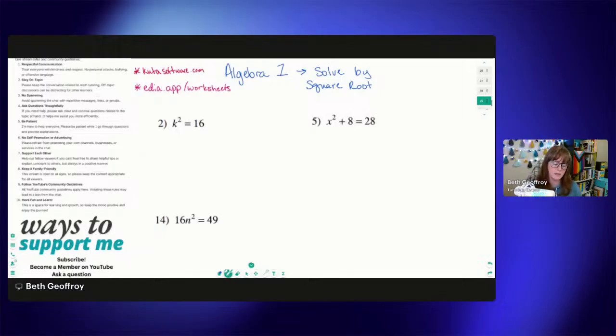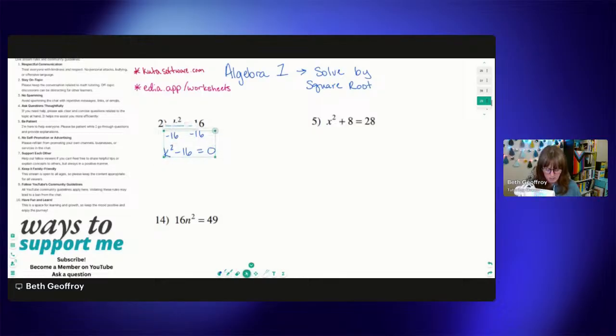Typically, if we are solving a quadratic, we would want everything over on one side and the whole expression equal to 0. Students might see this and know that this 16 has to be over on this side, and we would get k squared minus 16 equals 0. That's fine, you can totally do it that way. Then you would hopefully see that this is a difference of two squares, factor it, and solve each of those factors by setting them equal to 0.